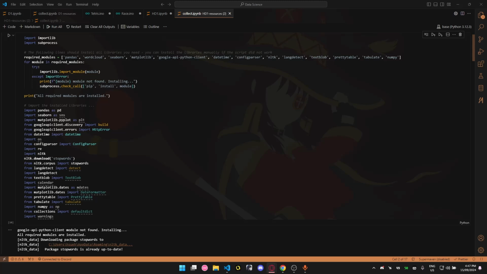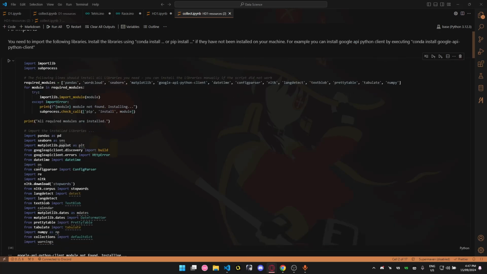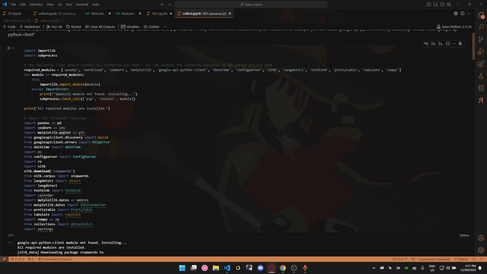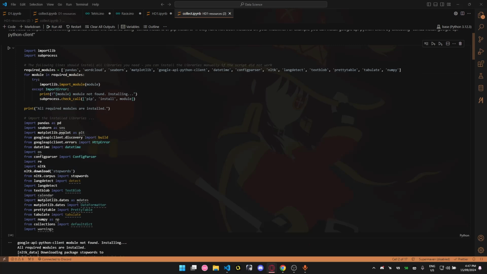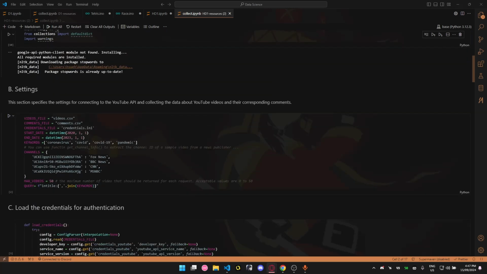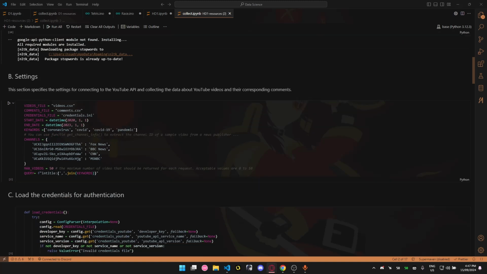As I explained in the distinction task of data science, this is basically the same. They collect IPYNB, so I will go through very fast. This is the part where we are importing all the necessary libraries. Then we have some parameters to extract only the necessary videos from YouTube. Here are the credentials, where we'll be saving the videos and the comments. I will extract only from 2020 to 2023.